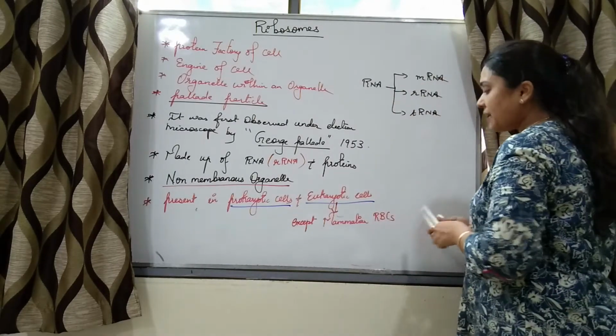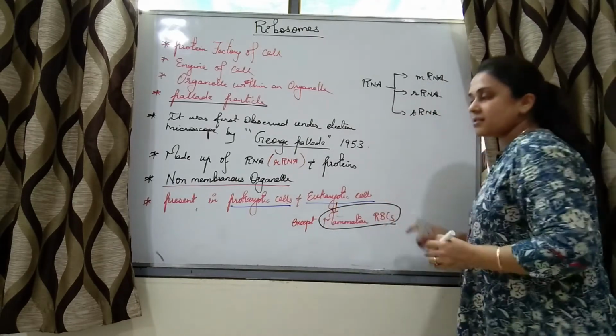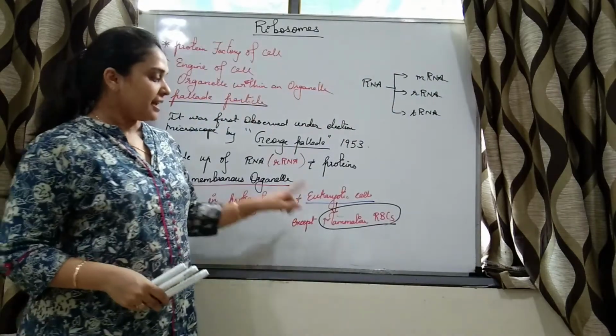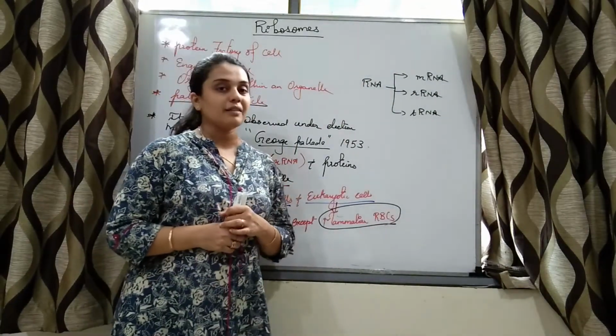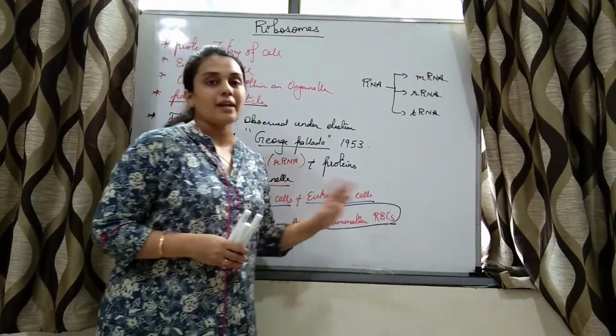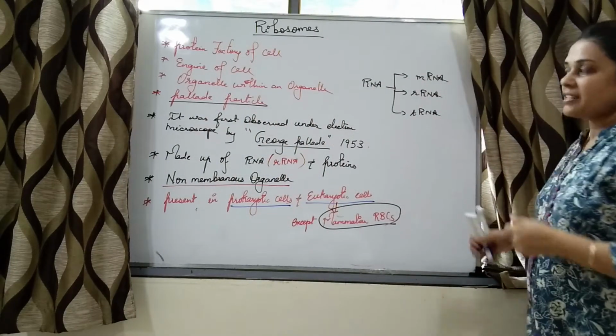Mammalian red blood cells are the eukaryotic cells which do not possess ribosomes. Otherwise, it is present in all the eukaryotic cells as well as prokaryotic cells.